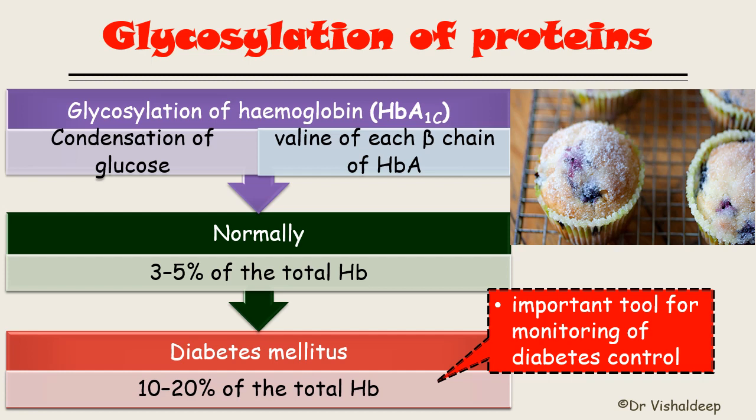Because the hemoglobin is actually present inside the RBC, and the lifespan of the RBC is 120 days. So if glycosylation of the hemoglobin is there, it is present for mainly 2 to 3 months.